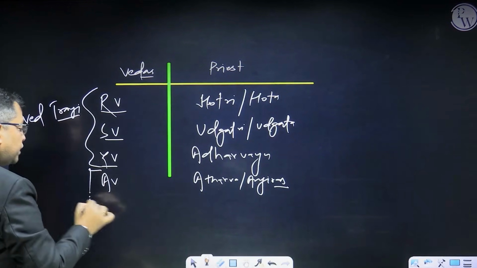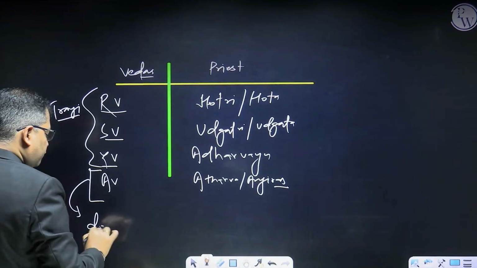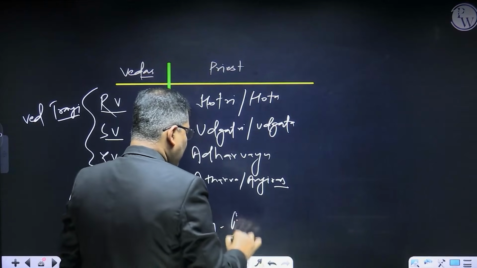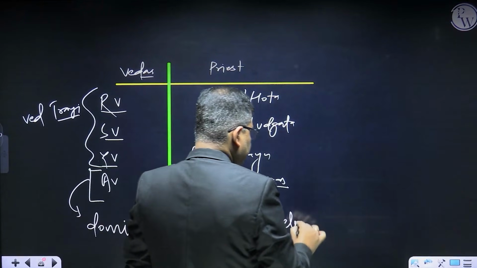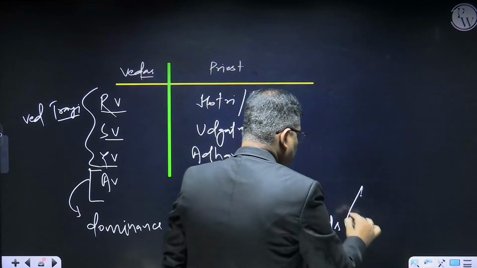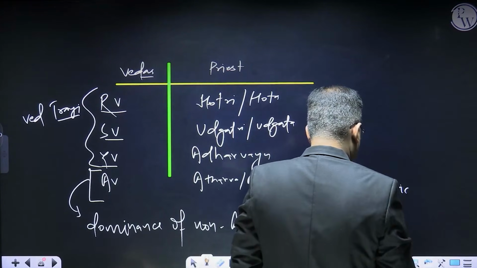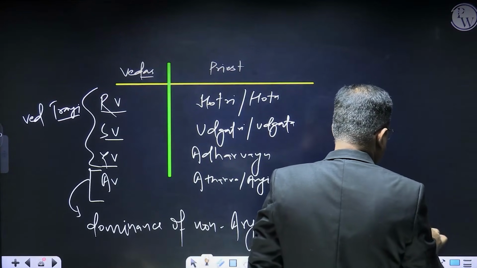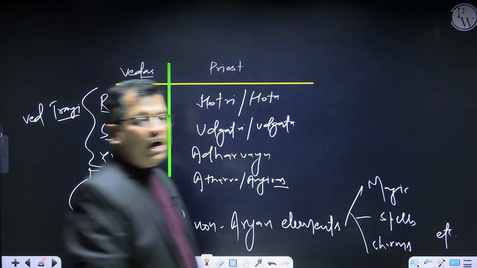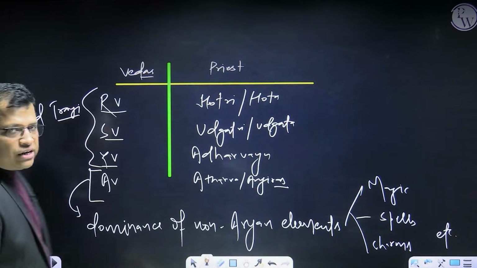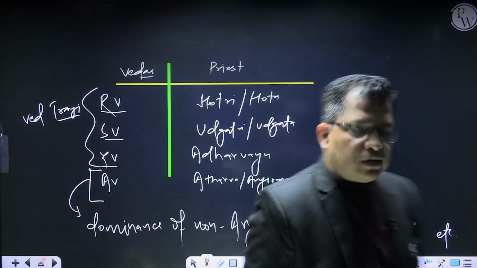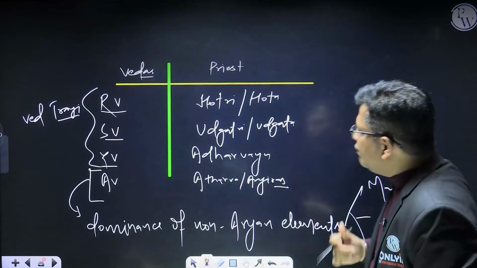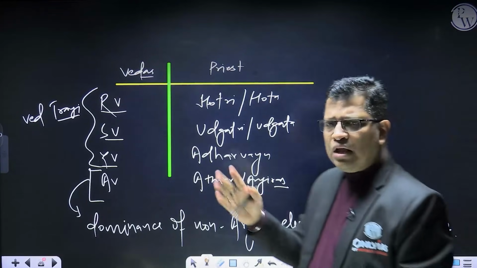But the Atharva Veda is outside the Ved-Traya because of the dominance of non-Vedic or non-Aryan elements like magic, charms, spells, etc. So it is not considered as sacred as these three Vedas. So this is your Vedic literature.